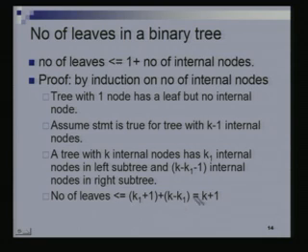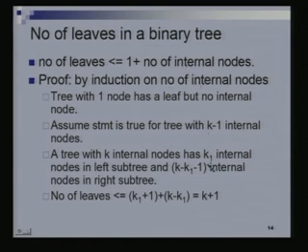The total number of leaves is just the sum of these two. All the leaves are either in the left subtree or in the right subtree, nowhere else. So the total number of leaves is just the sum, which is k plus 1, which is what we wanted to prove, right? Since we started off with a tree with k internal nodes, we have to show that the number of leaves is at most 1 plus k.